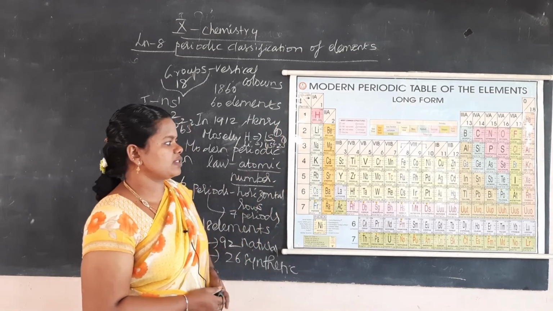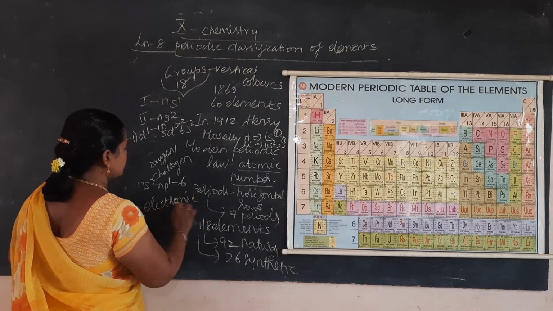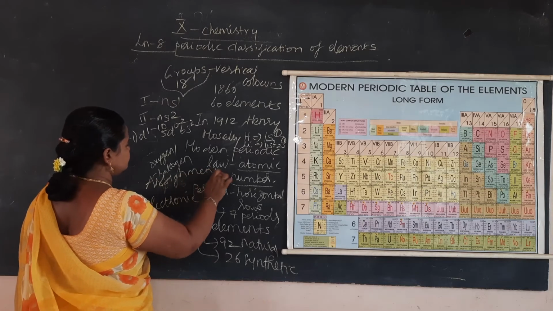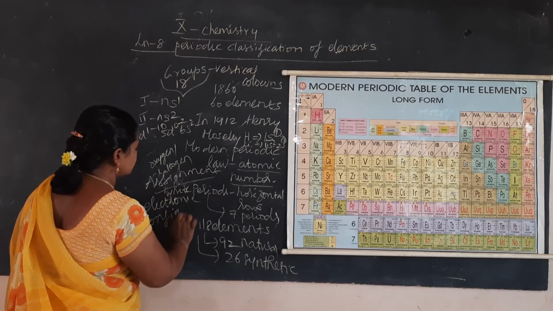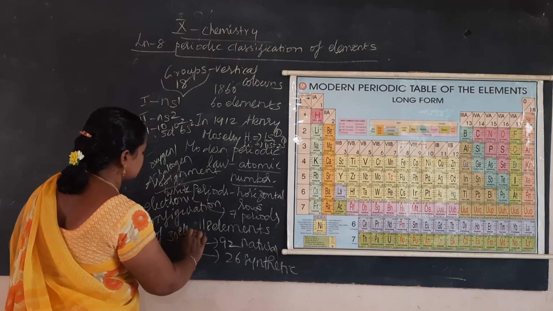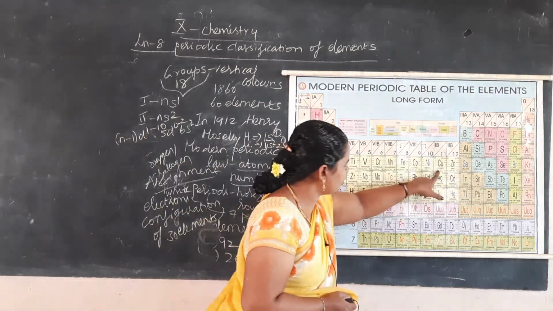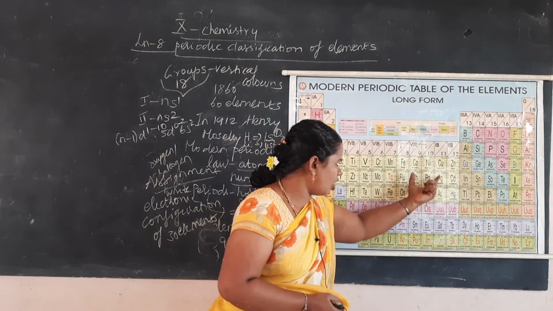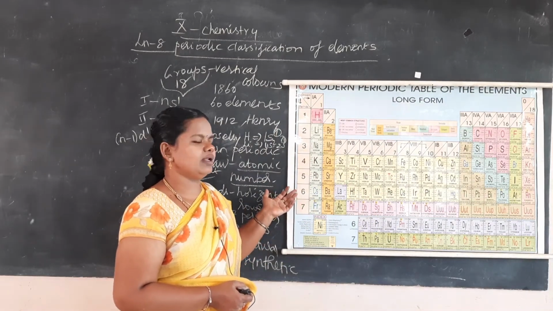Okay, so your assignment will be to write the electronic configuration of the first 30 elements. In that you have to note that copper and chromium will have a slight difference. It is due to stability reasons. The electronic configuration of copper and chromium will be somewhat different, so you can ask me about that.